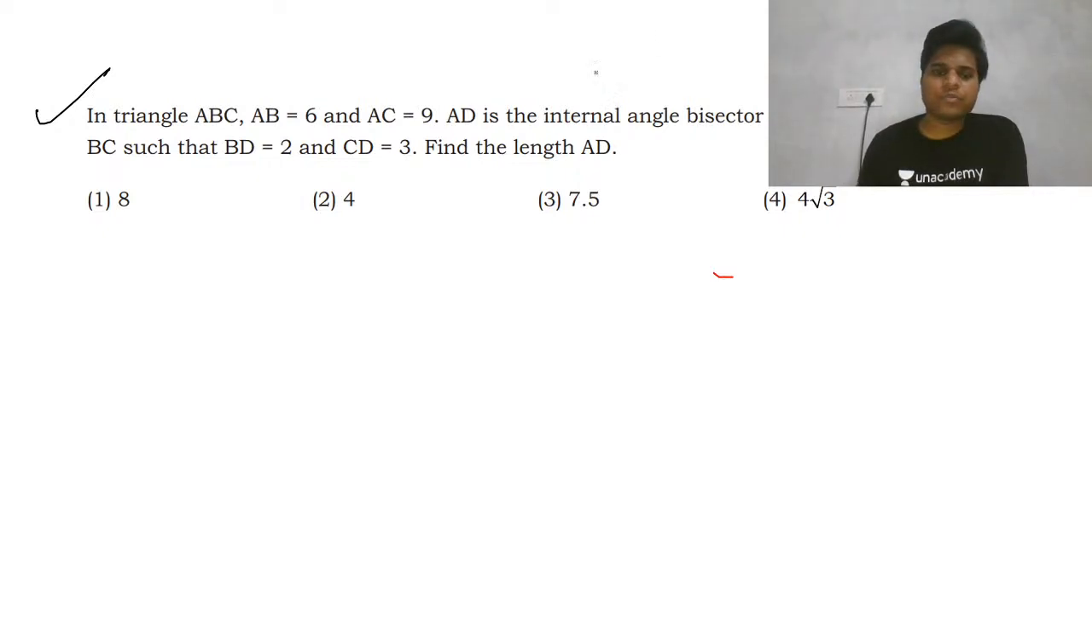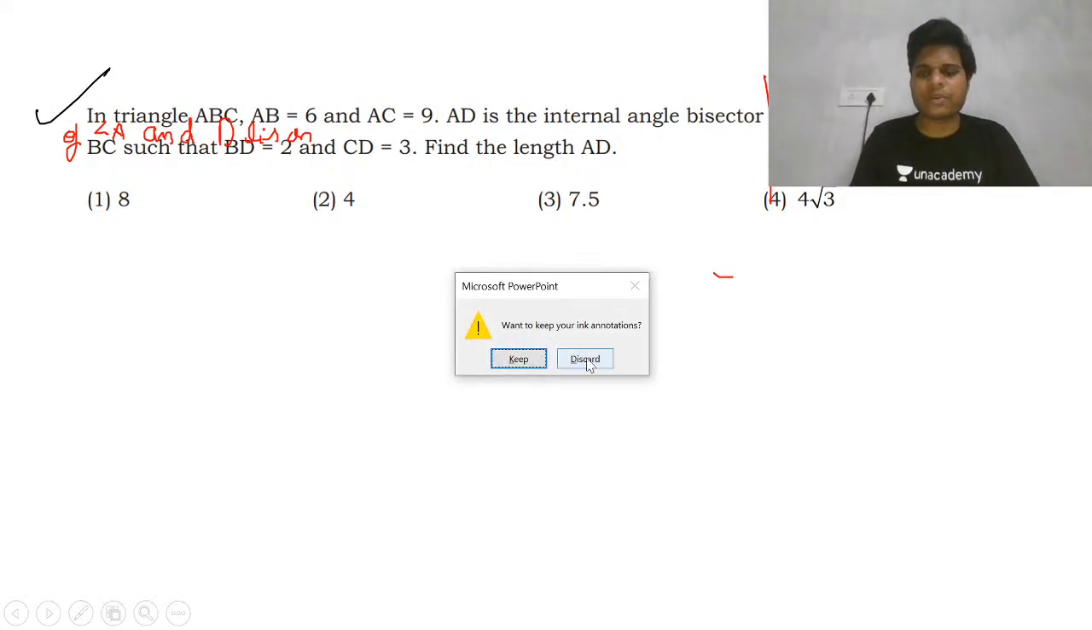So this is visible up to angle bisector. After that is angle bisector of angle A and D lies on BC such that. Okay, so just let me adjust these questions, because I think this will happen for every question,